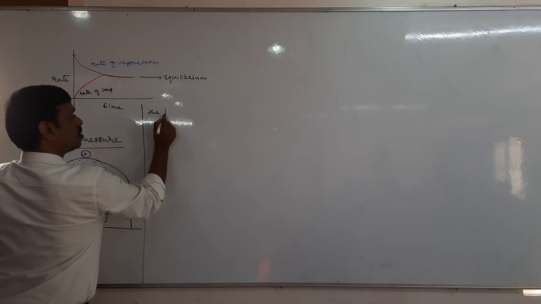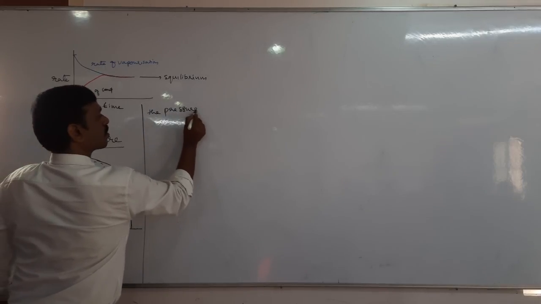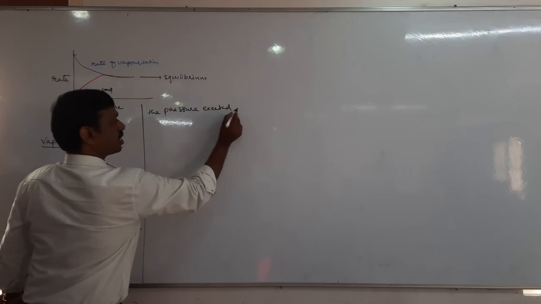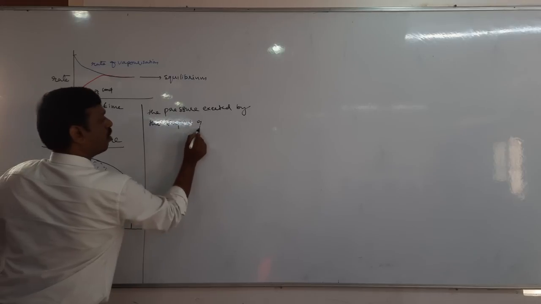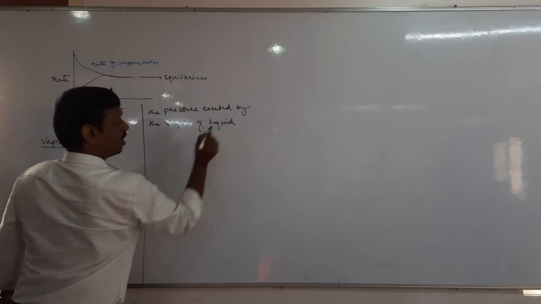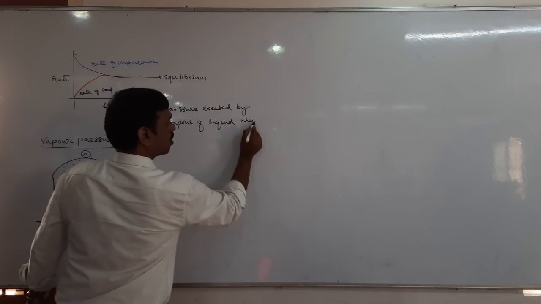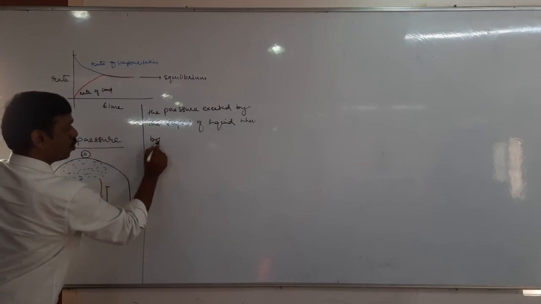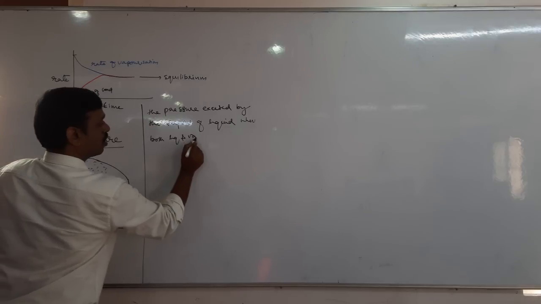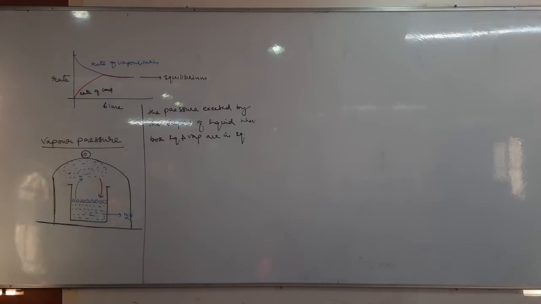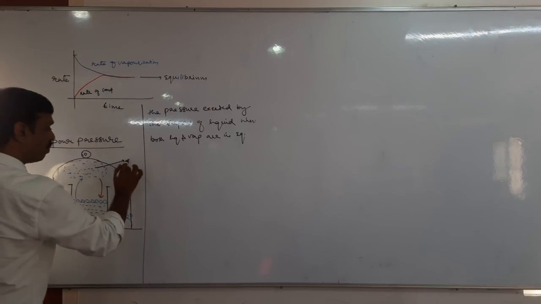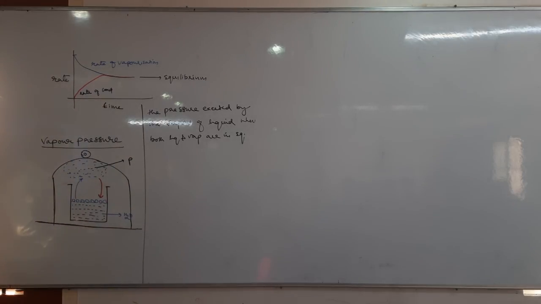The pressure exerted by the vapor of a liquid when both liquid and vapor are in equilibrium at a given temperature is called vapor pressure. This vapor pressure is usually denoted by P. Okay, so this is the definition of vapor pressure.